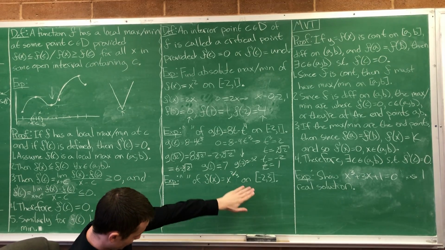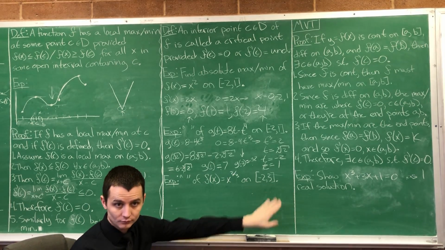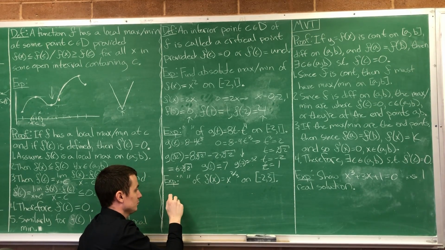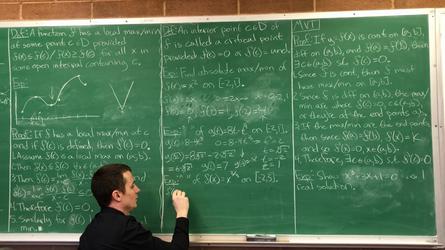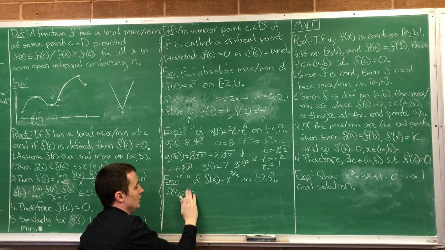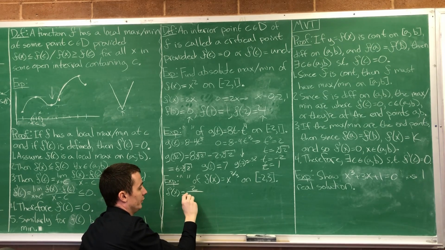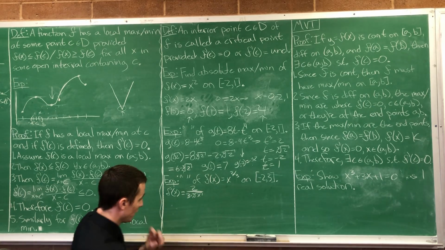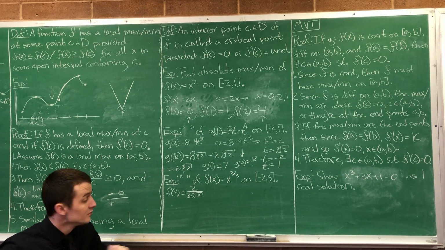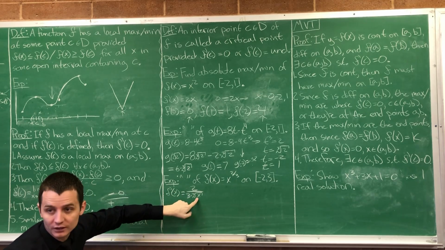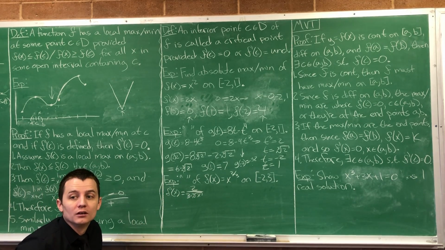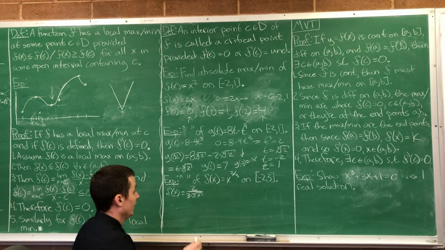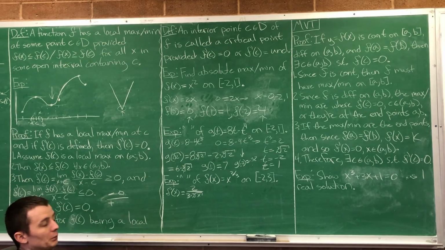F of x is equal to x to the 2/3 on negative 2 to 3. Take the derivative of this, what do we get? 2/3 x to the negative 1/3. So let's write it this way: 2 over 3 times the cube root of x, right? You okay with me writing it that way? Good. So now, where's the derivative equal to 0?